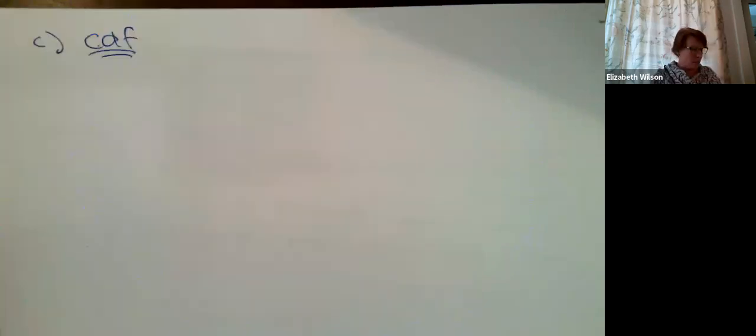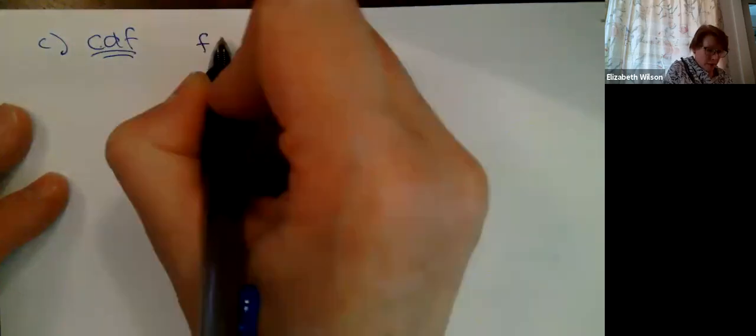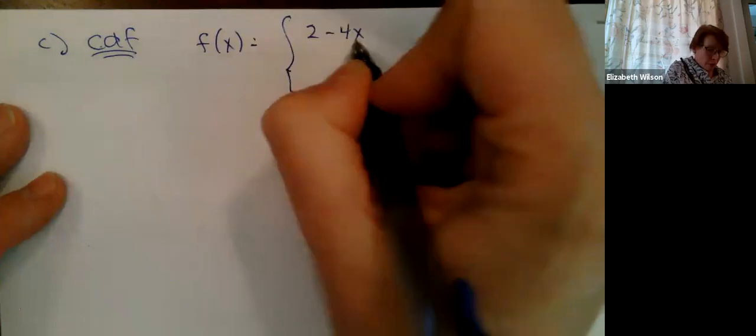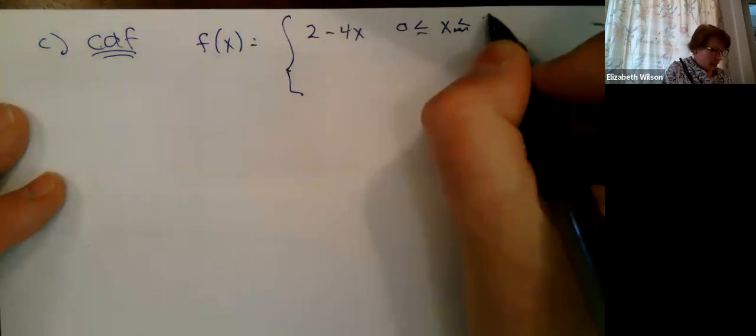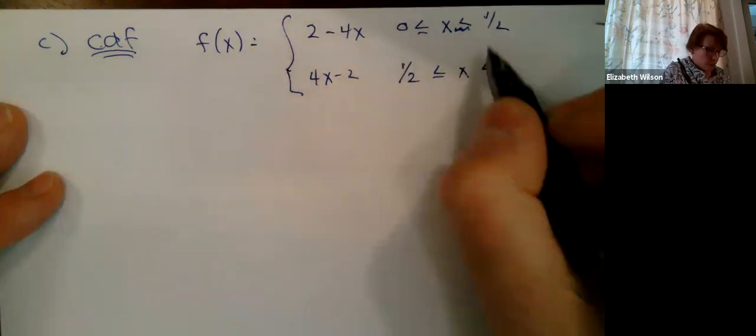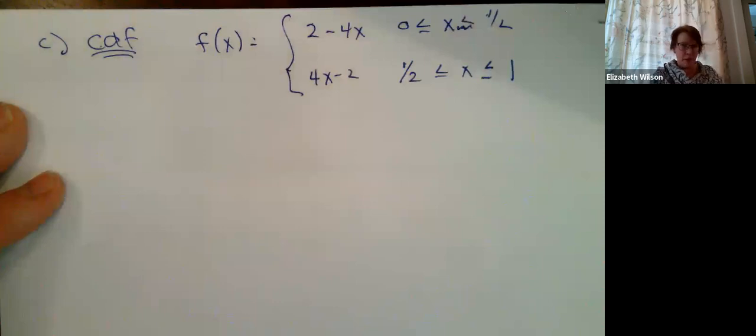All right, so part C, what's our cumulative distribution function? So let me just write down what our PDF is again. So f of x is 2 minus 4x, from 0 to 1/2, and then 4x minus 2, for x from 1/2 to 1. Okay, so now I just wrote that down.